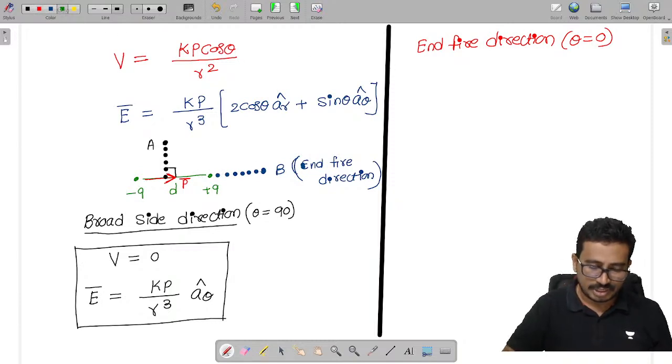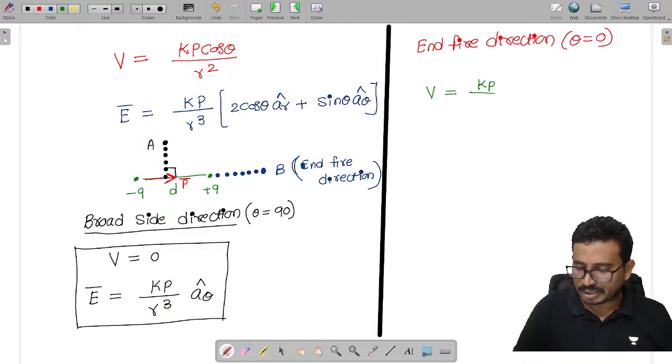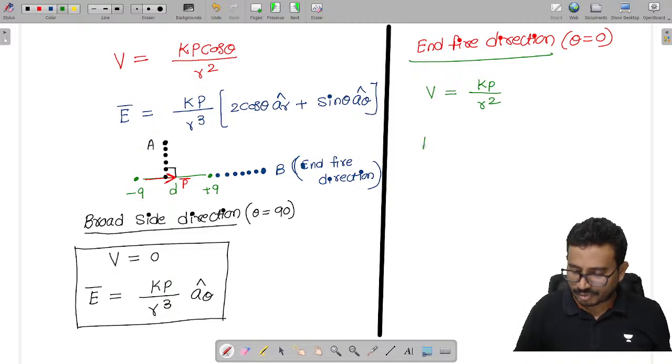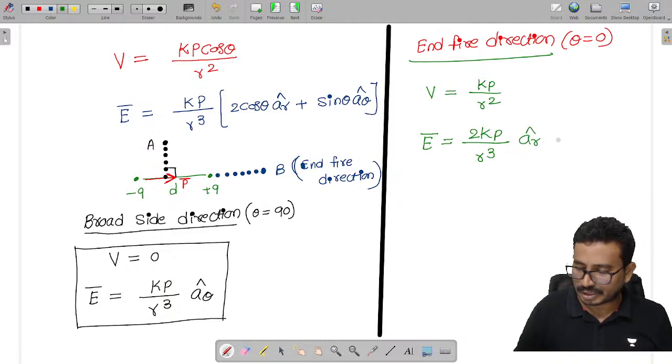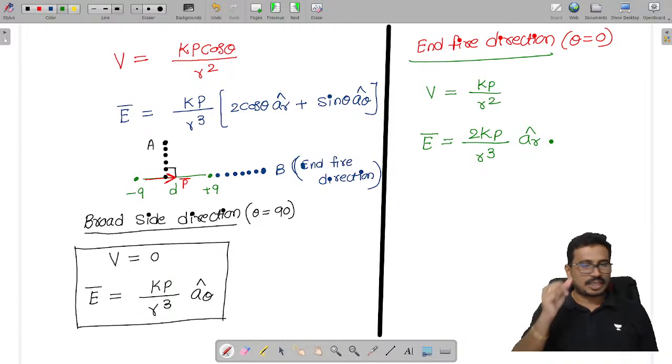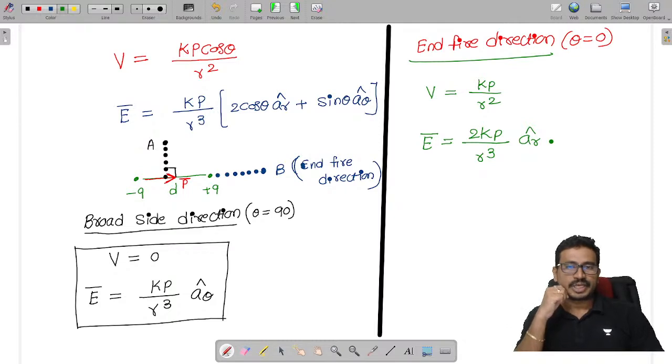If theta is 0, the potential V becomes Kp by r square, and the electric field is 2Kp by r cube into AR cap. This is the electric field and potential in the case of broadside and end fire directions. Is it fine, all of you?